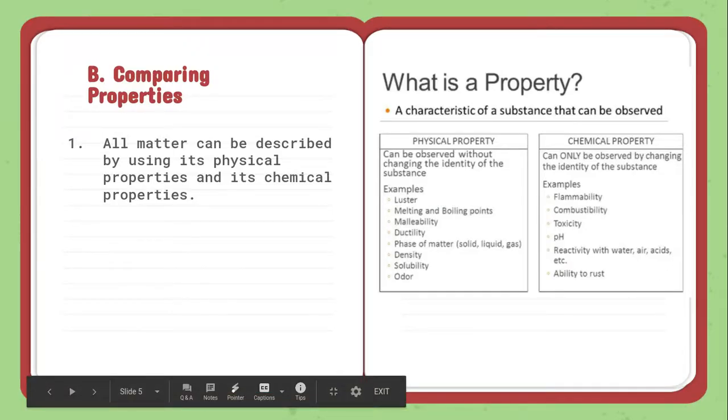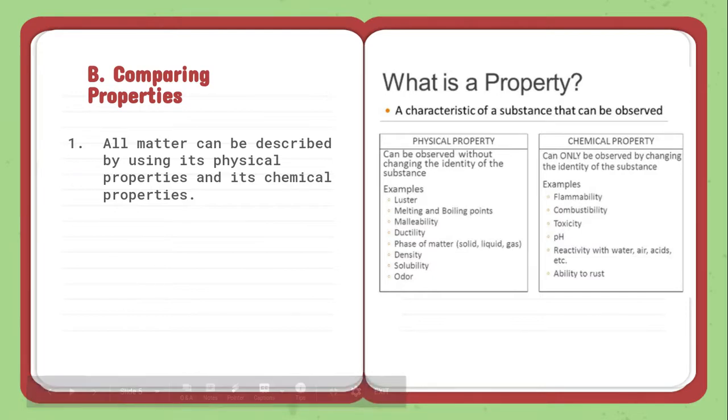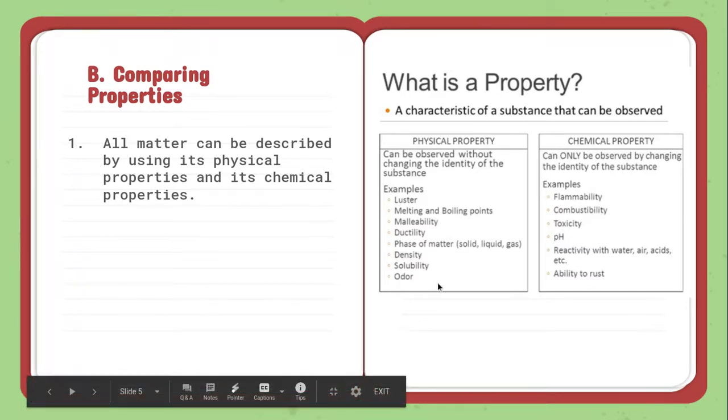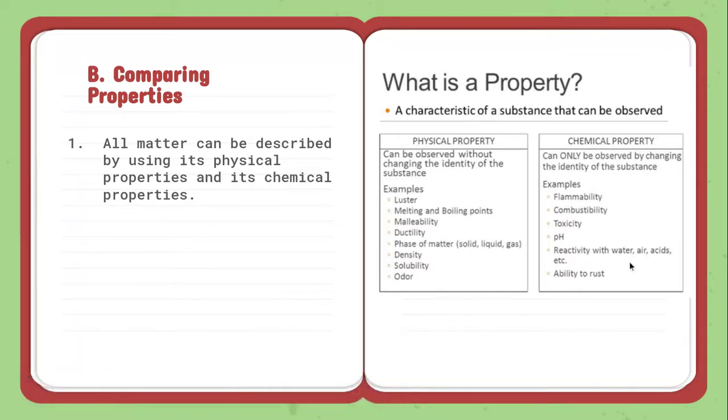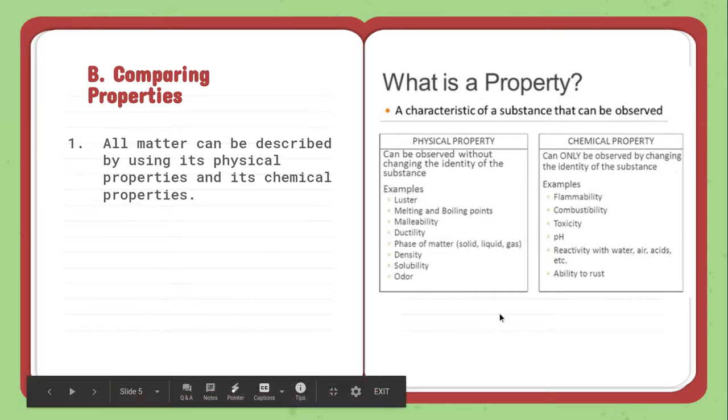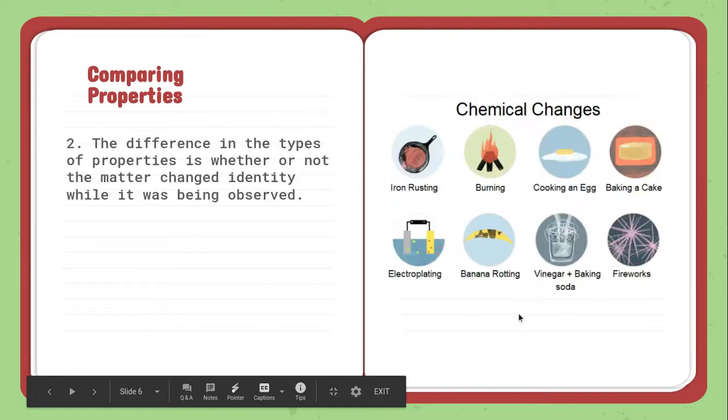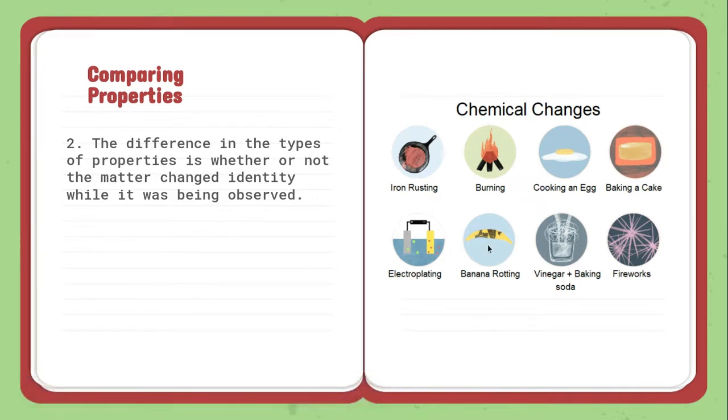Remember, all matter can be described by using its physical properties and chemical properties. Physical properties are those we observe without changing the material, just by looking at it or observing it. But a chemical property can only be observed by changing it. Does it burn? Is it combustible? Is it toxic? What's its acidity level? Does it react with water, acid? Does it rust? Those are chemical properties. The difference in the types of properties is whether or not the matter changed identity while it was being observed. So if iron rusts, it's changed what it is.